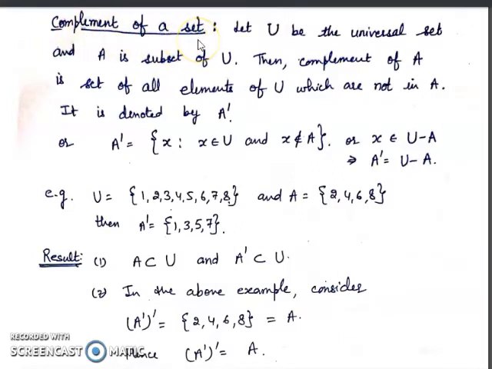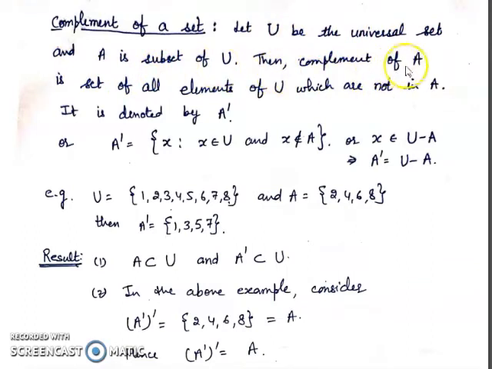Complement of a set means, suppose U is the universal set and A is a subset of U. Then the complement of A is the set of all the elements of the universal set U which are not in A. Not in A means all the elements of the universal set outside the circle A in the Venn diagram.